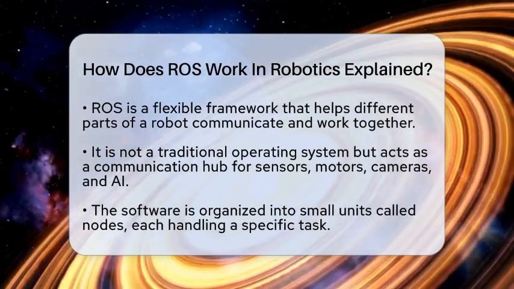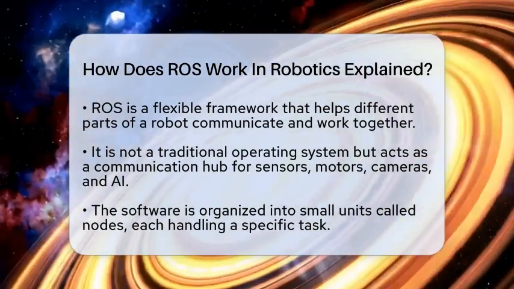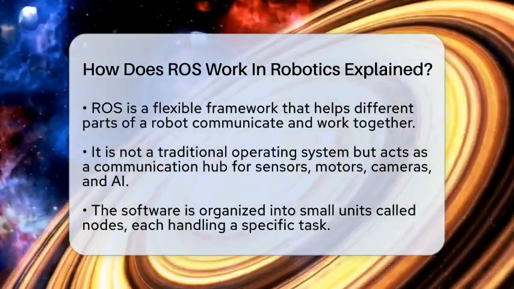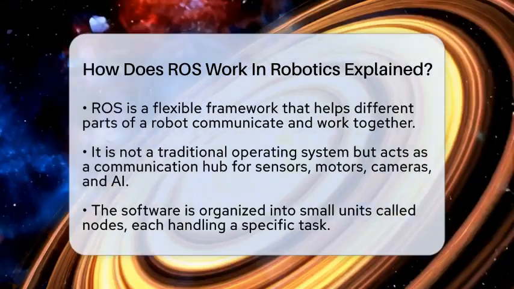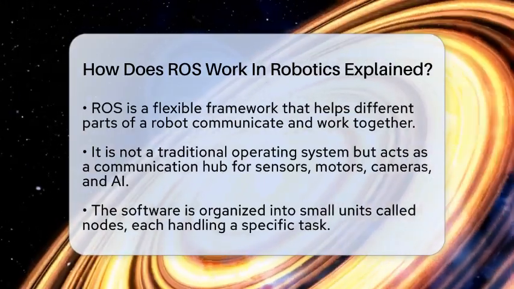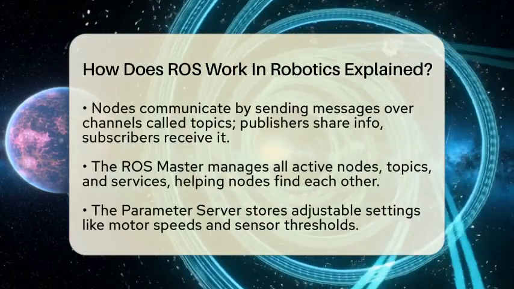Think of it as a communication hub that connects sensors, motors, cameras, and AI algorithms. ROS organizes robot software into small units called nodes. Each node is like a mini program that handles a specific task. For example, one node might control the robot's arm, while another processes data from a camera. These nodes don't need to know about each other directly.